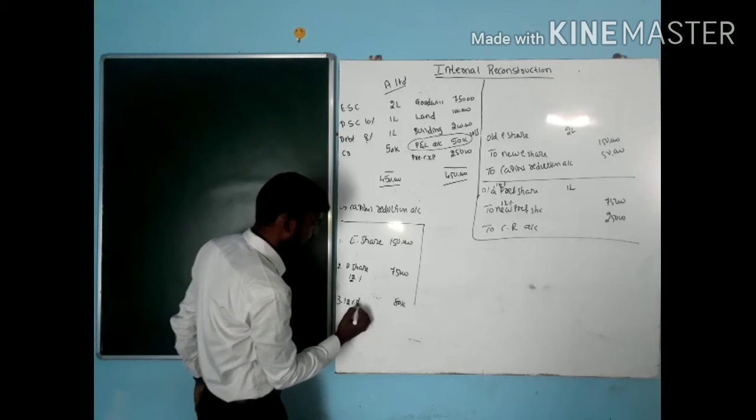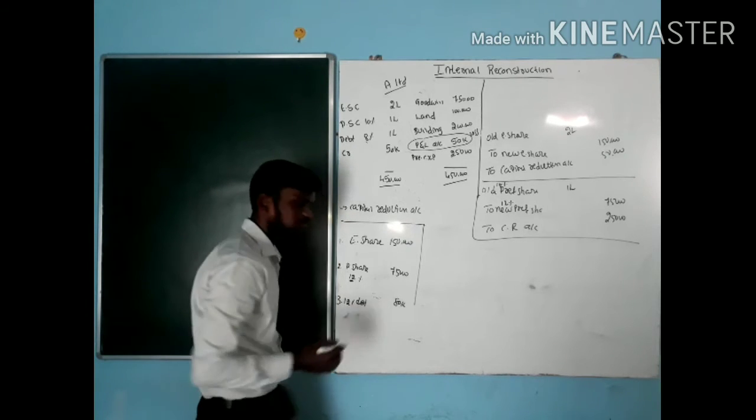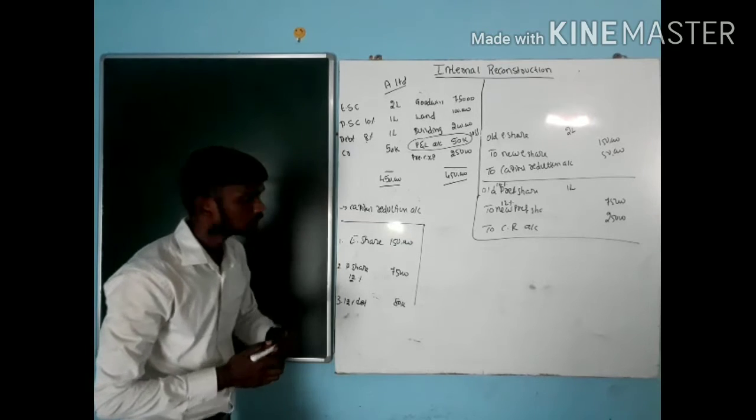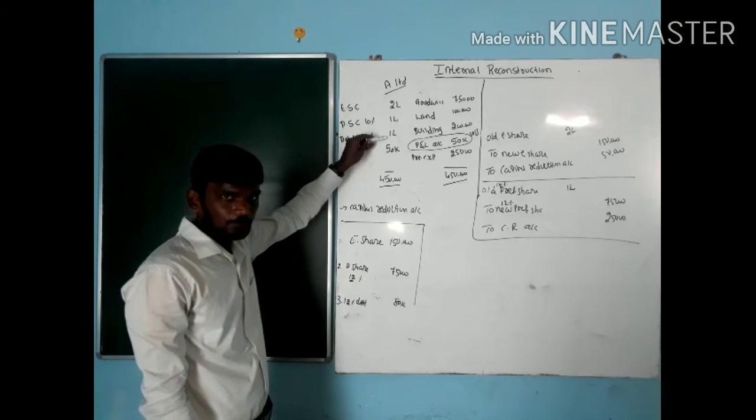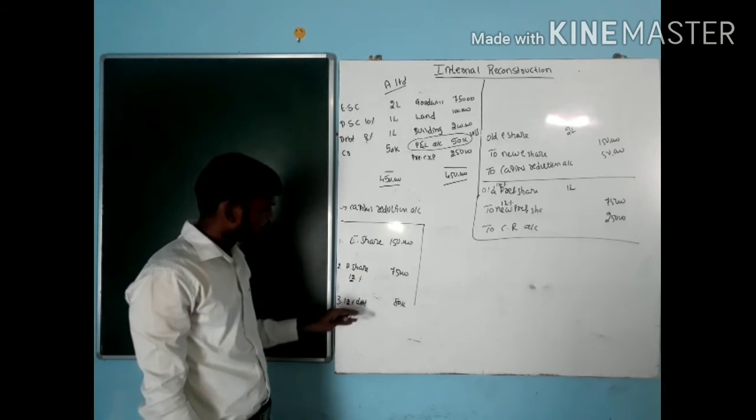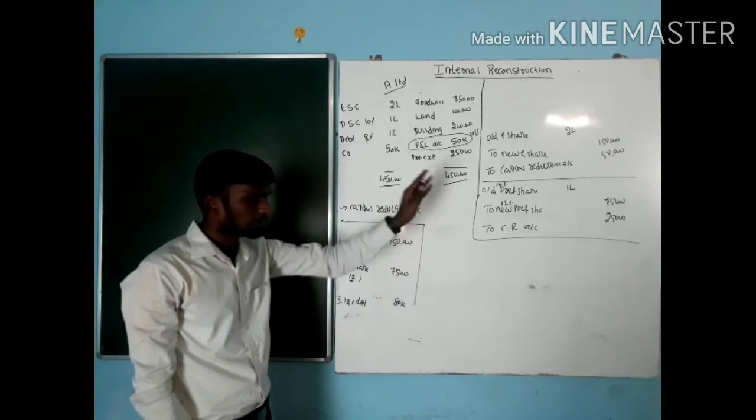That is 12% debentures. Create the journal entry now. Old debenture account debit, new debenture account credit, capital reduction account credit.